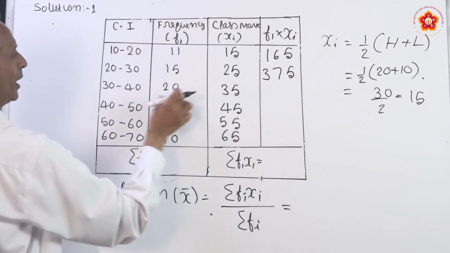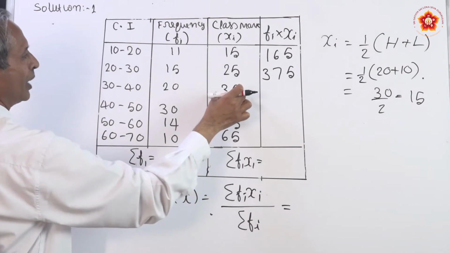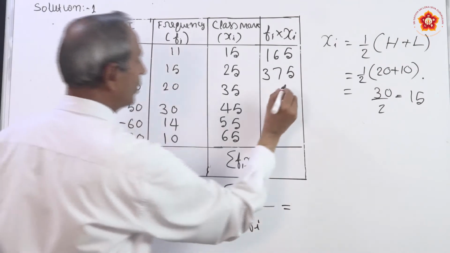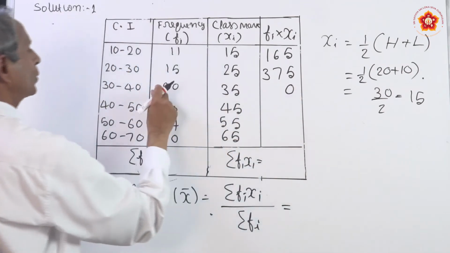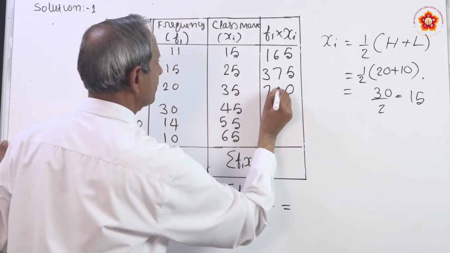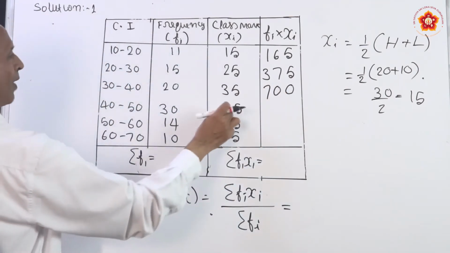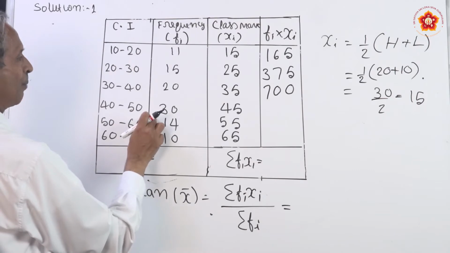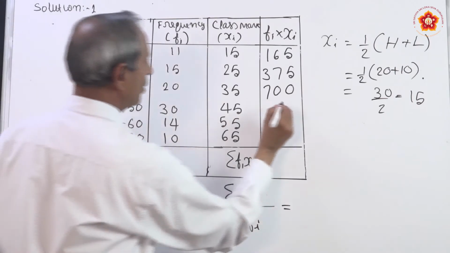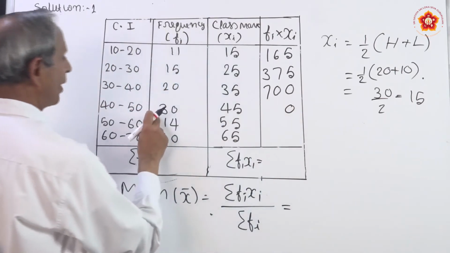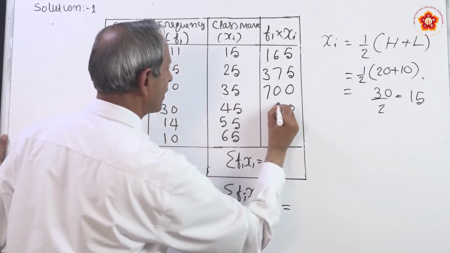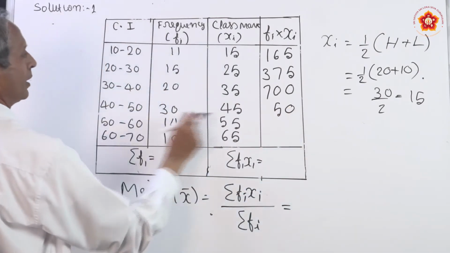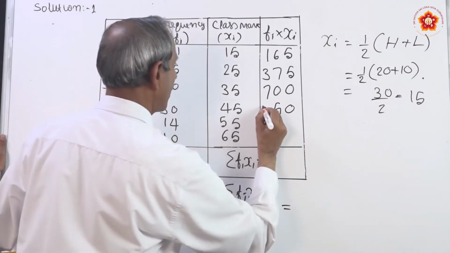Similarly, you have to multiply 20 and 35. You already know that 35 into 0 is 0, 35 2 is 70, directly write the answer. Now, 45 into 30 you have to multiply, directly multiply by 3 and put 0, that is enough. Put 0 first, then multiply by 3, 3 5 the 15, 1 carry, 3 4 the 12 plus 1, 13.